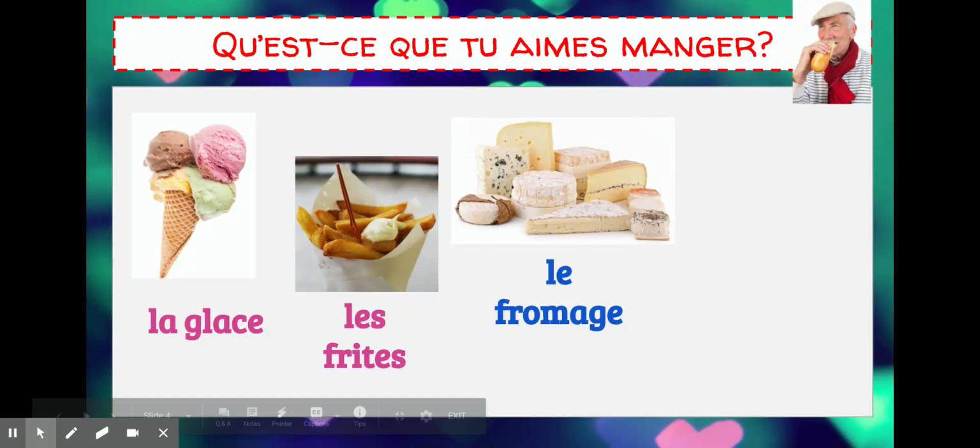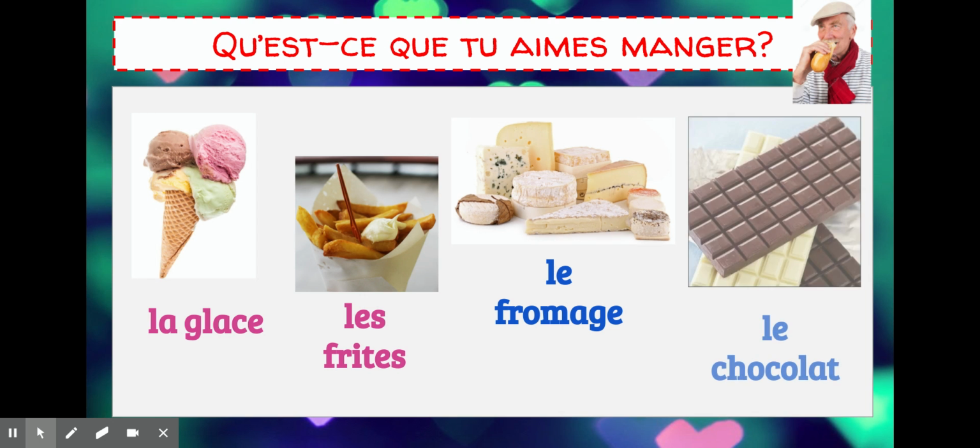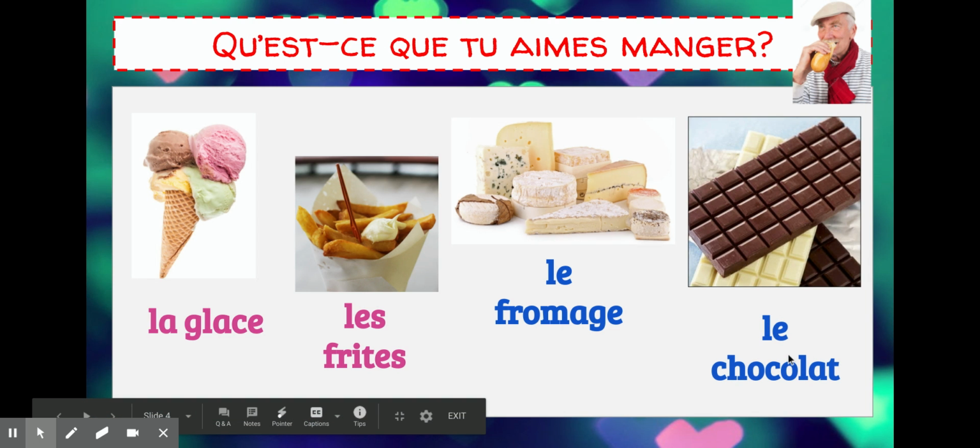Next is le fromage. So le fromage is cheese. And le chocolat. Say that one with me. Chocolat. So le chocolat is chocolate.